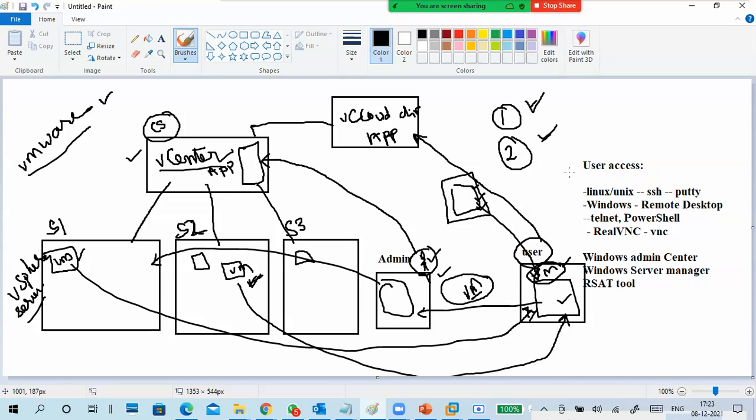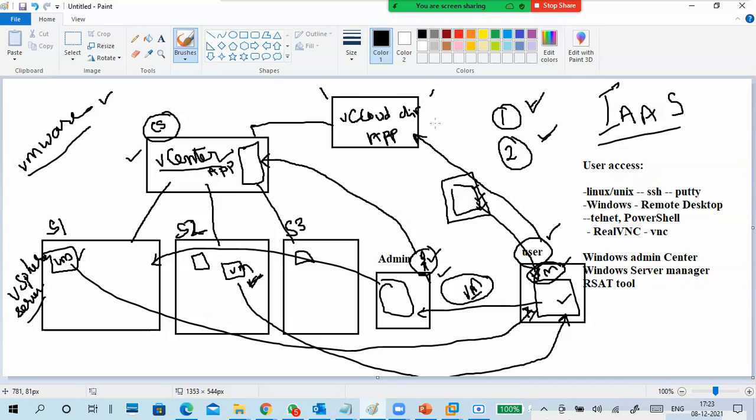This is called infrastructure as a service, because the user is directly accessing the infrastructure and creating his own virtual machines without asking or requesting any administrator.